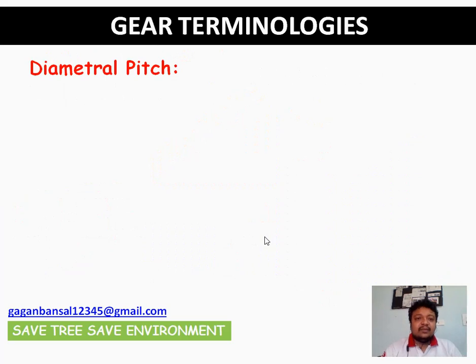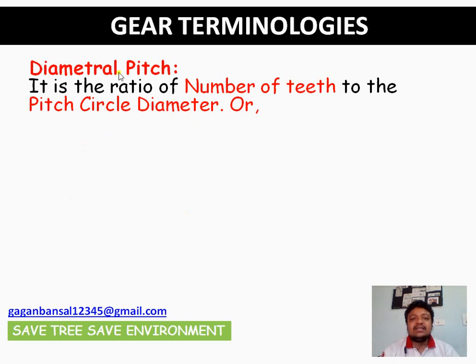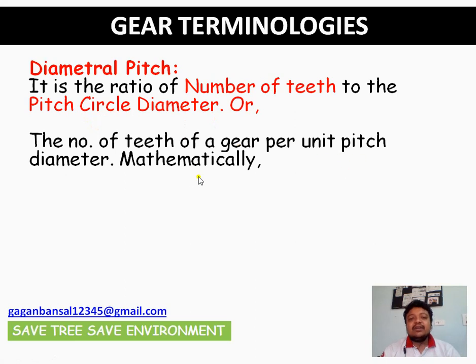Okay, very important, diametral pitch. What is diametral pitch? It is the ratio of number of teeth to the pitch circle diameter. Or we can say the number of teeth of the gear per unit pitch diameter is termed the diametral pitch.